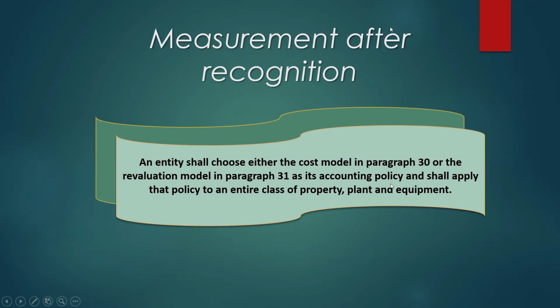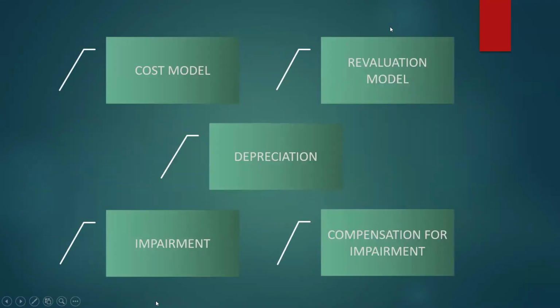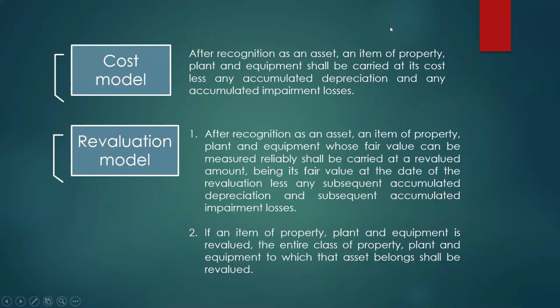Okay. Habis dah. Measurement after recognition: an entity shall choose either the cost model in paragraph 30 or the revaluation model as its accounting policy and shall apply that policy to an entire class of property, plant and equipment. So for the cost model, after recognition as an asset, an item of property, plant and equipment shall be carried at its cost less any accumulated depreciation and any accumulated impairment losses.